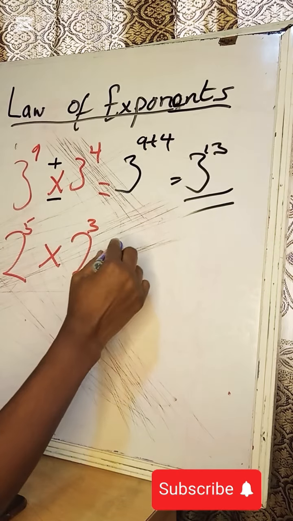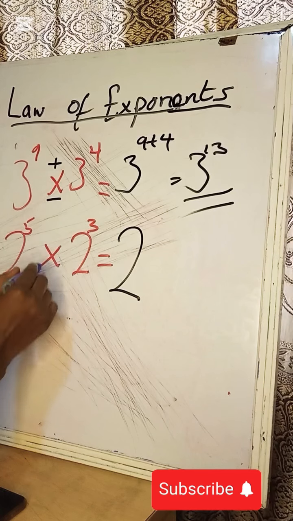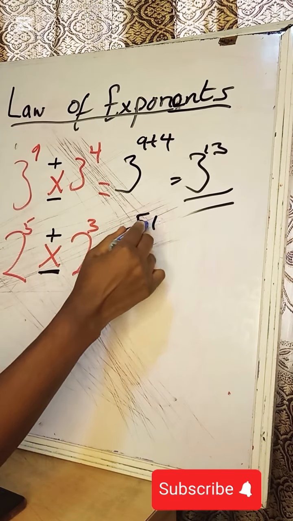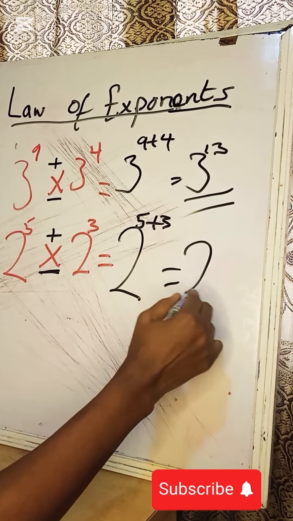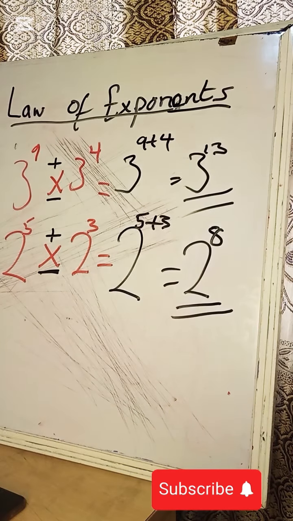So now eléyìí ẹ kọ́ mú number kan which is the 2. So 5 plus 3. Mo sọ fún yín pé multiplication yìí máa di plus. 5 plus 3 is equal to 2 whole number 5 over 8. That is the answer. That's the law of exponents.